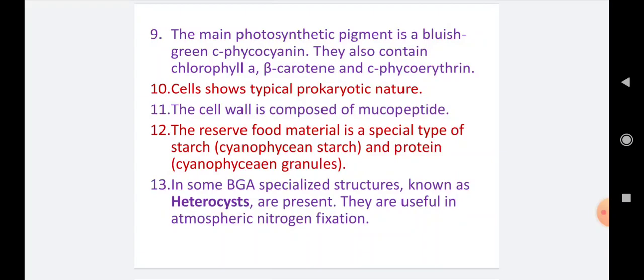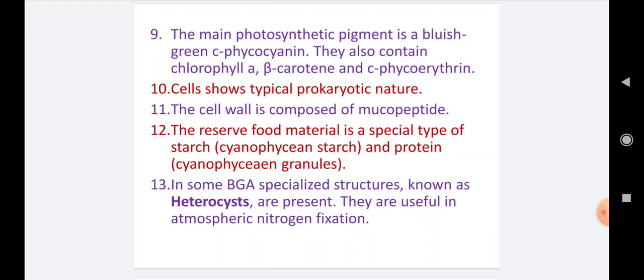Next point, in some blue-green algae, specialized structures known as heterocysts are present. Heterocysts are very famous and are the typical identity of Cyanophyta members.